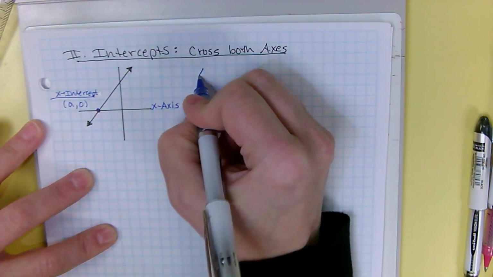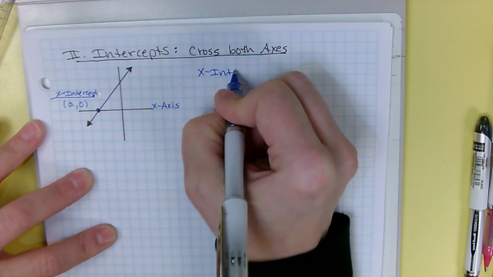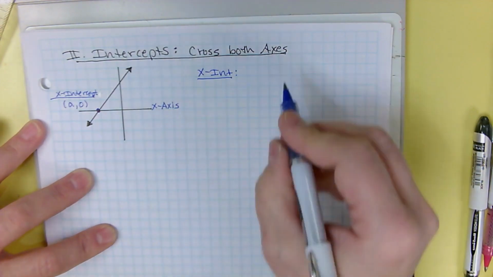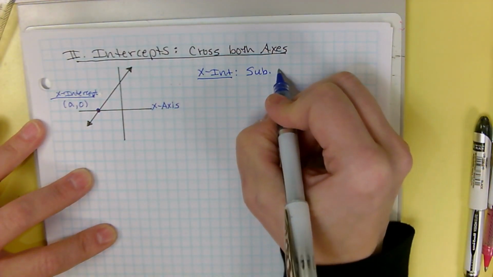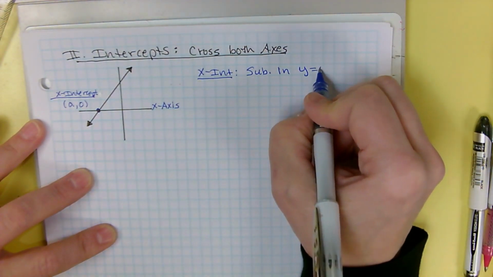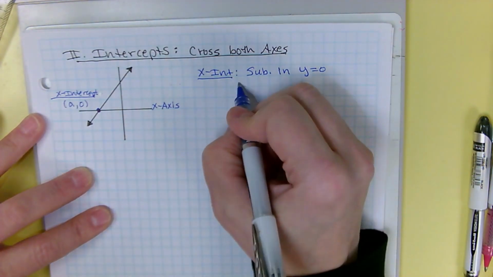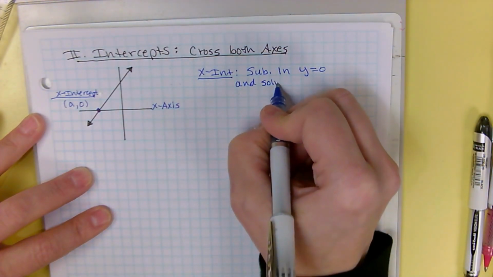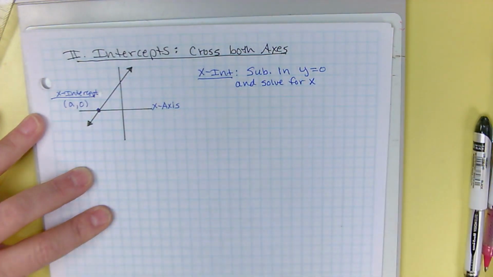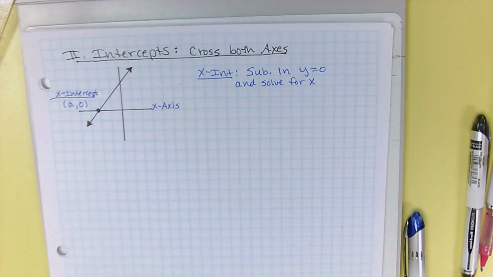To find the x-intercept, the process is you substitute in y equals 0, because y has to be 0 if it's an x-intercept, and solve for x. Substitute in y equals 0 and solve for x.